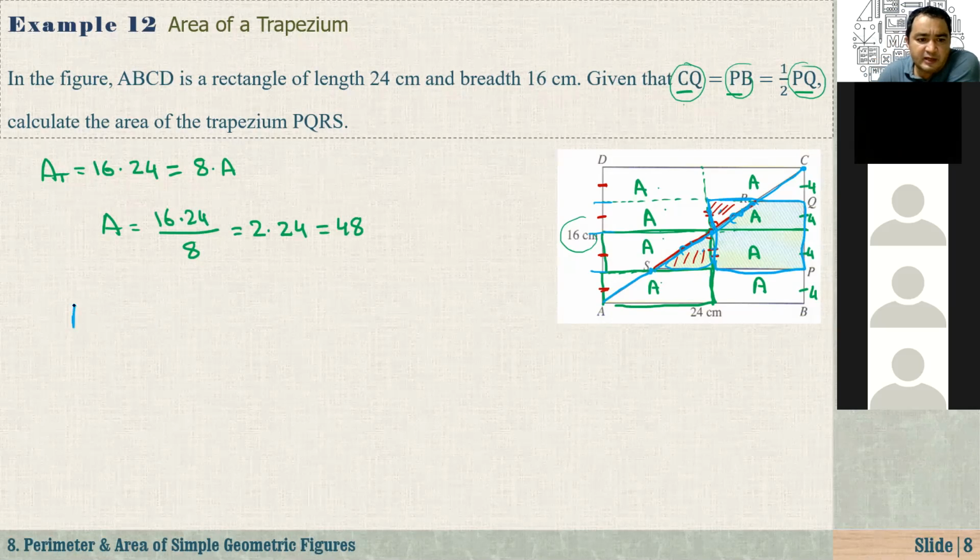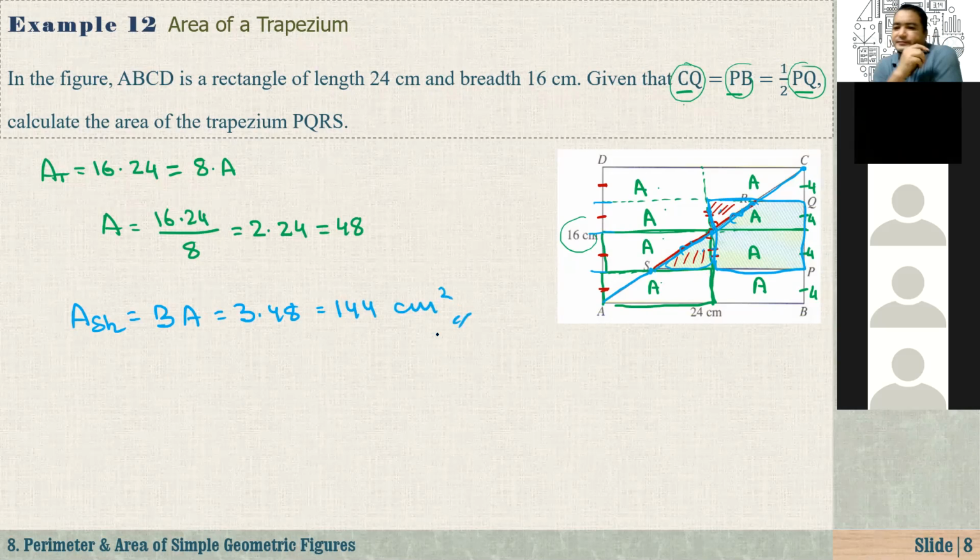So what is the area of the trapezium? Let's say shaded region. It's just equal to 3 times A, which is equal to 3 times 48. That's equal to 144 cm squared. Okay.